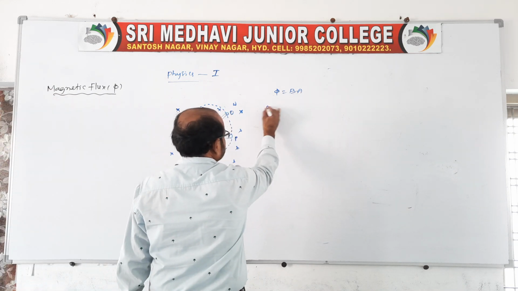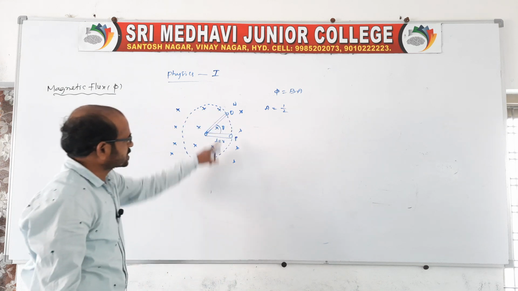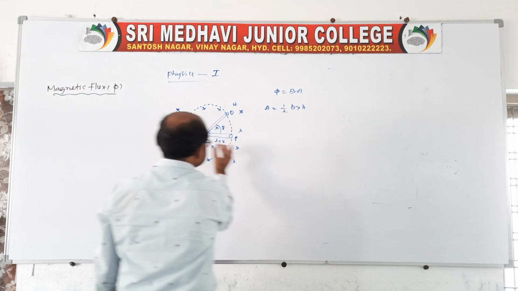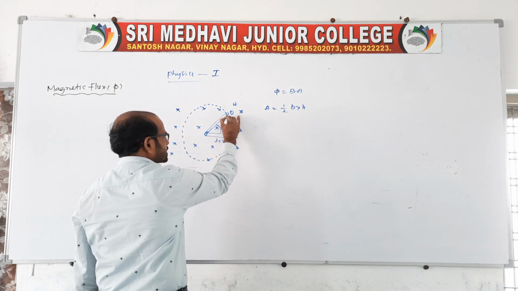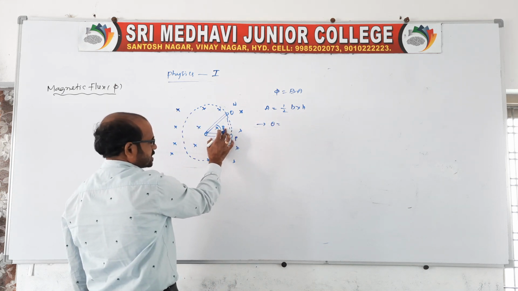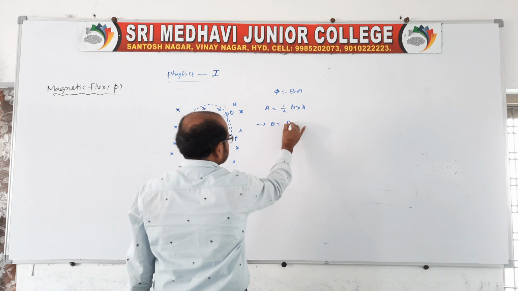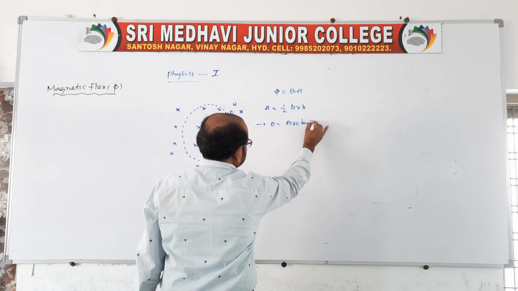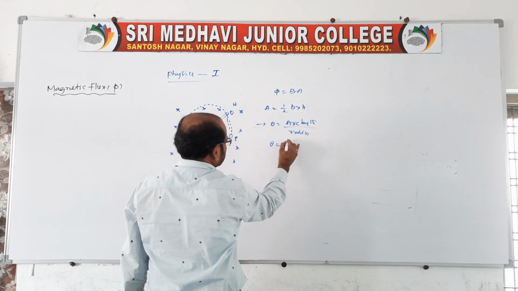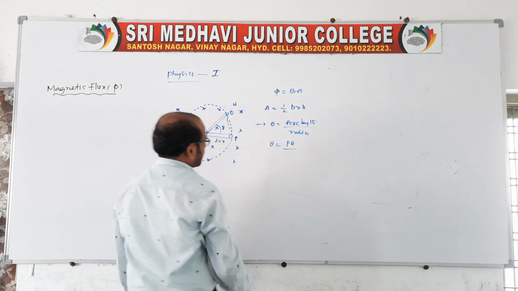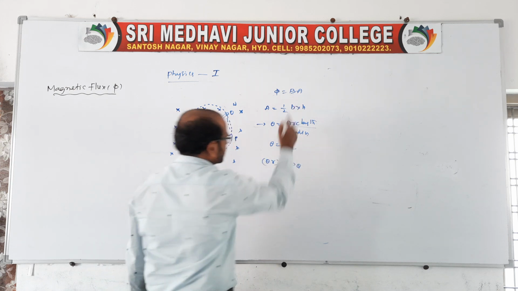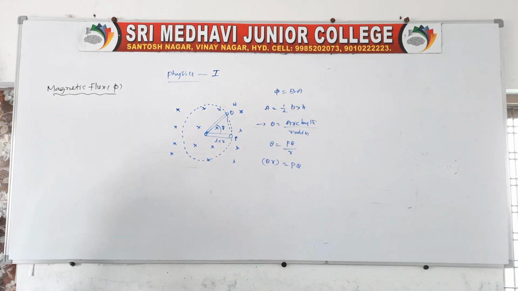In this we need to find A. Here, it is like a triangle, so A is half into base into height. Base is this, but height we don't know. So use theta equal to arc length by radius. Arc length is PQ, and the radius is R. So R theta is equal to PQ, that is the height. Shall I? Okay.